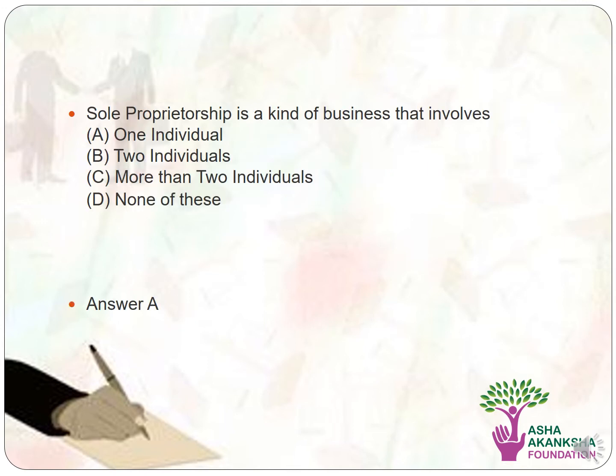So let's move on to the next question. Sole proprietorship is a kind of business that involves, options are option A, one individual, B, two individuals, C, more than two individuals, and D, none of these. The correct answer to this question is option A, that is one individual.